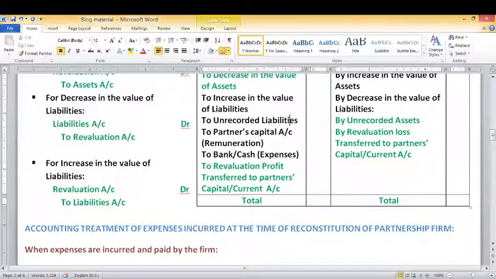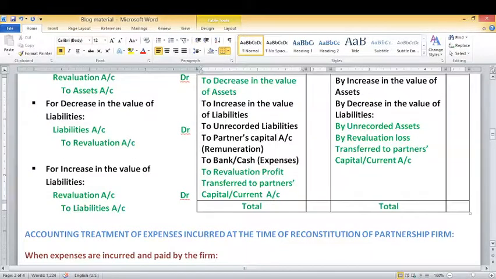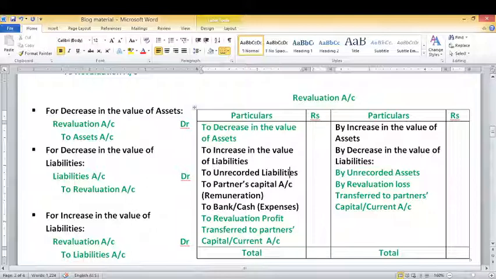It is a profit. Now when we close the revaluation account, it will result in a profit or loss. If your credit side is more than your debit side, it will result in profit, and that will be known as revaluation profit.